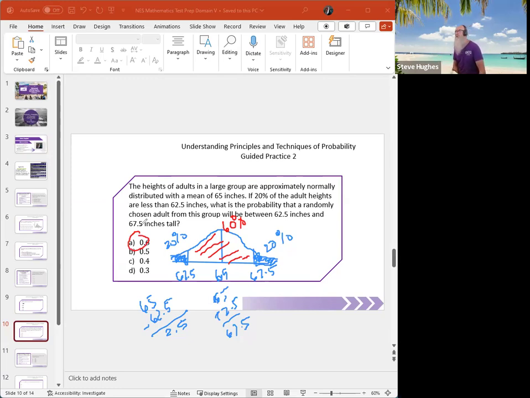All right, that was almost fun, right? All right, good deal. Let's keep going. Let me get rid of this drawing. Let's keep going.